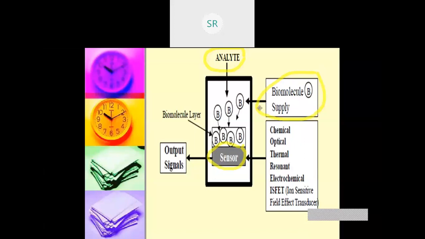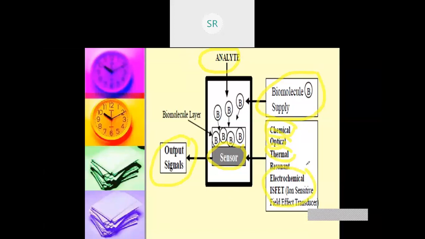Okay, so these biomolecules are attached to the sensor, they interact with the analyte and they produce the desired output. Now my sensor can be a chemical sensor, an optical sensor, a thermal sensor, or an electrochemical sensor also.